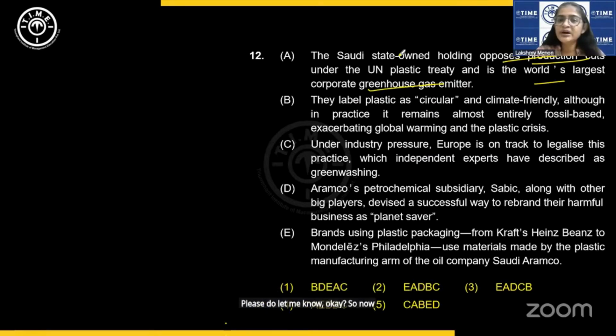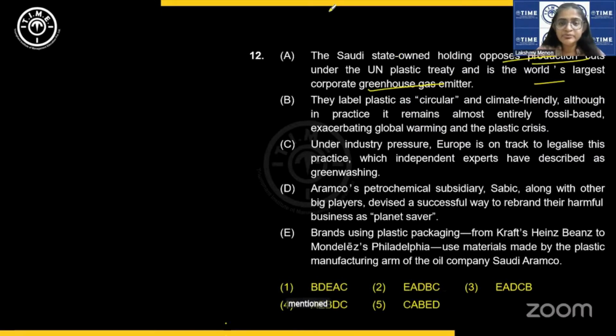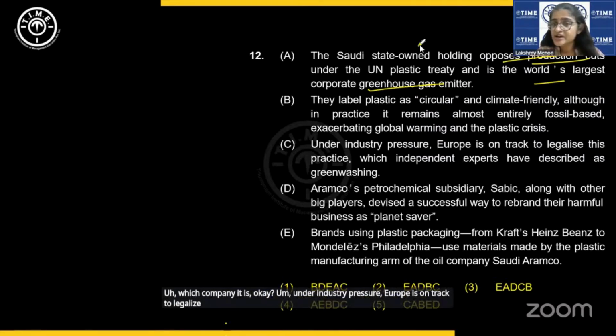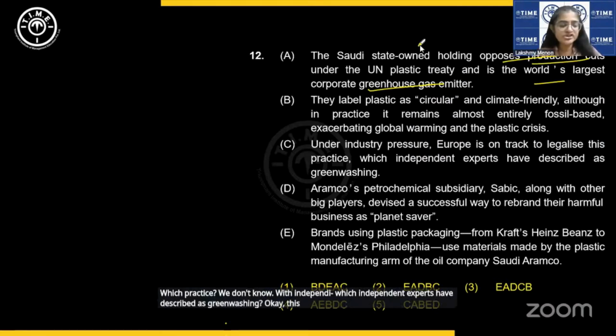So now they label is about the same company, I guess, mentioned in A, but what we don't know is which company it is. Okay. Under industry pressure, Europe is on track to legalize this practice. Which practice? We don't know. Which independent experts have described as greenwashing. Okay, this greenwashing is a derivative of whitewashing.